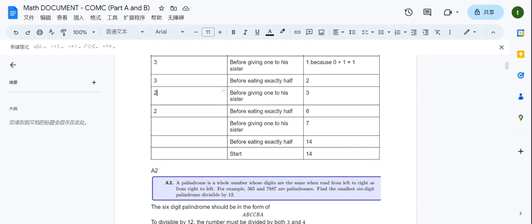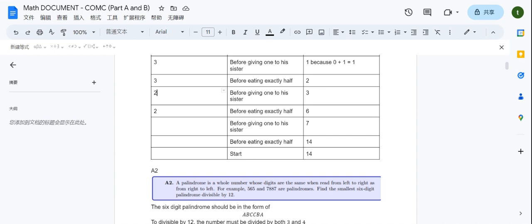So what is going to be the number of candies he has before he gives one to his sister? Well, it's going to be 3 because 2 plus 1 is equal to 3. And what is going to be the number of candies he has before eating exactly half? Well, it's going to be 6 because 3 times 2 is 6. So at the start of the second day, he's going to have 6 candies.